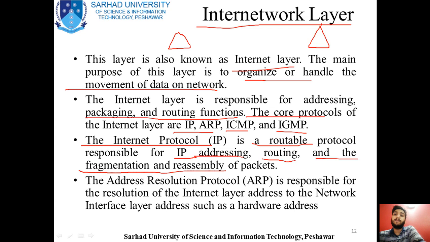So you see that this layer is performing almost the same task as OSI layer 3, that was the network layer. So this is also providing you IP addressing, routing, and fragmentation and reassembly for the packets. So it is a better protocol.